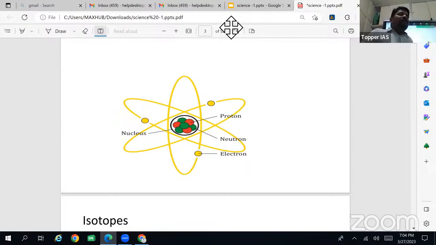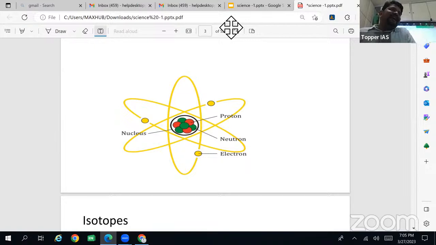Proton and neutron make the center of the atom, called the nucleus. The electrons revolve outside the nucleus in orbits.